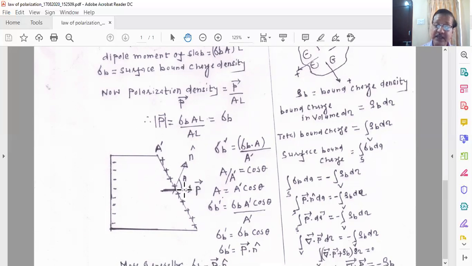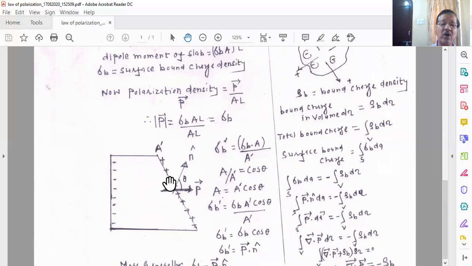So in that case, we will now generalize this expression. When you consider that irregularity in the sample, or when your vector P is making angle theta with the external normal, the surface charge density of the bound charges will change, because the area is changing here.